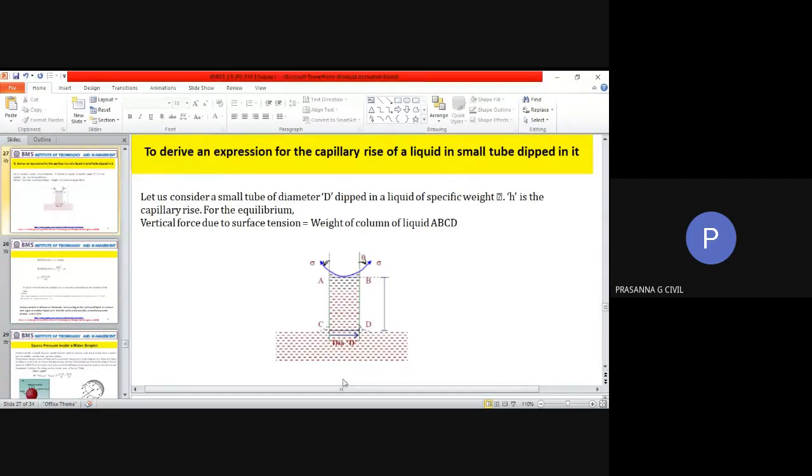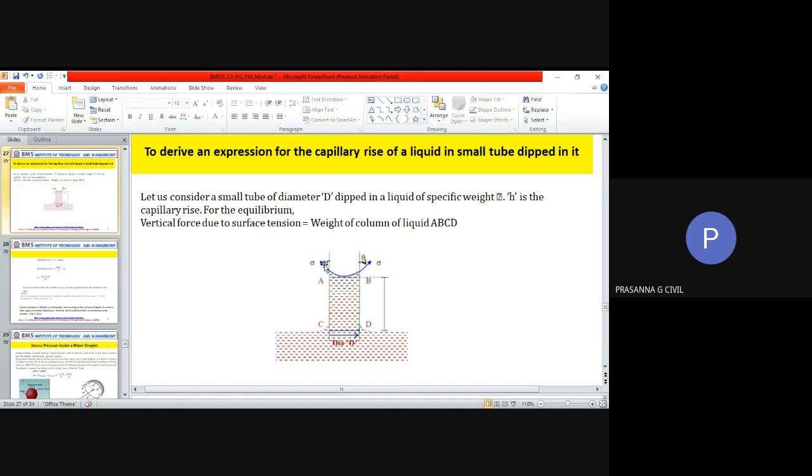That force is acting downward, whereas the component of surface tension is going to be acting upward. So what is the component of surface tension? Surface tension is acting on the full circle of the meniscus. Your meniscus is going to have a circle, and that perimeter is pi into d.